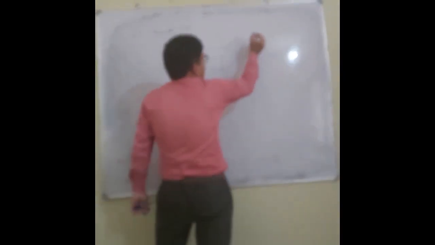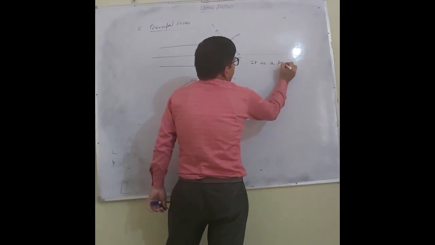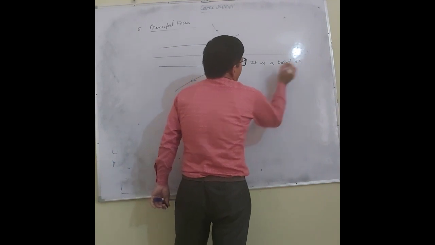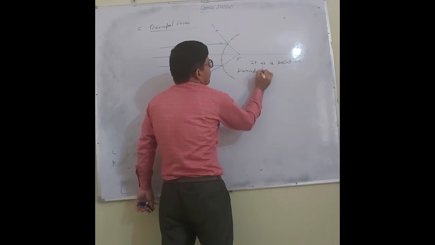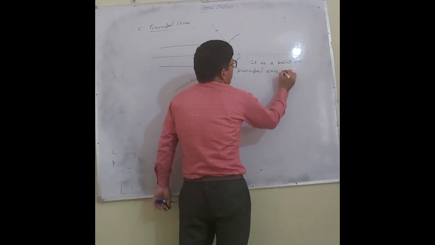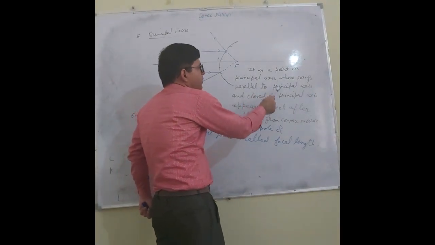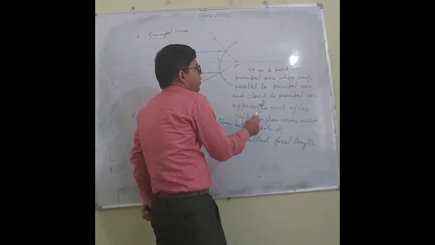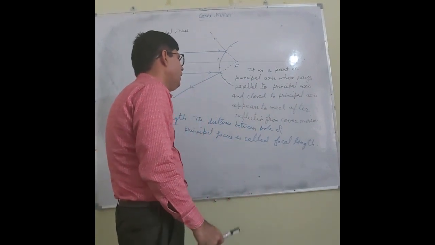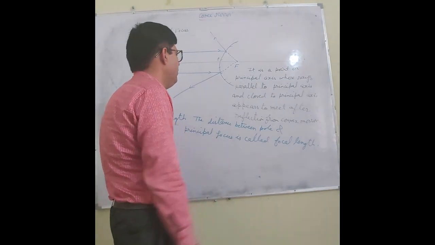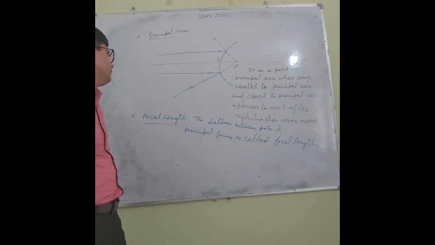So let me write it. It is a point on principal axis where rays parallel to principal axis and close to principal axis appear to meet after reflection from convex mirror. So this is the definition of the principal focus.